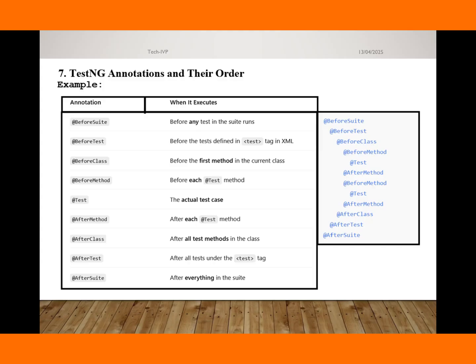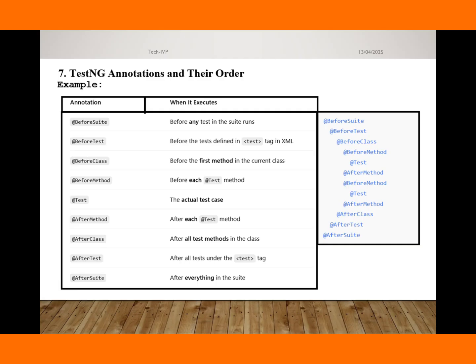The next question, TestNG annotations and their order. This is really one of the important questions. Most of the time interviewers ask, can you describe the annotations available in TestNG and what exactly is the order of the annotations?